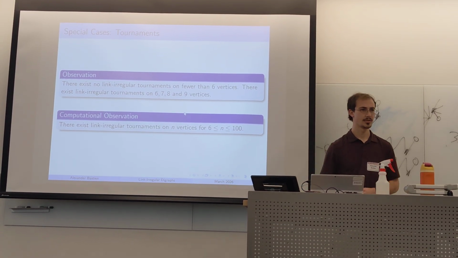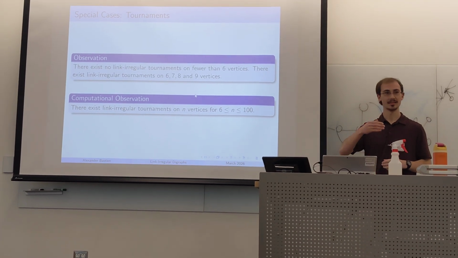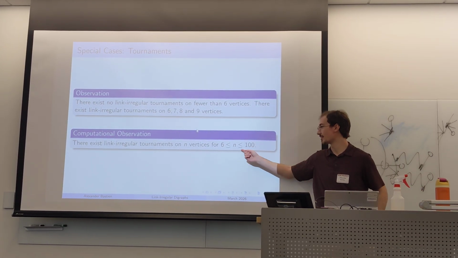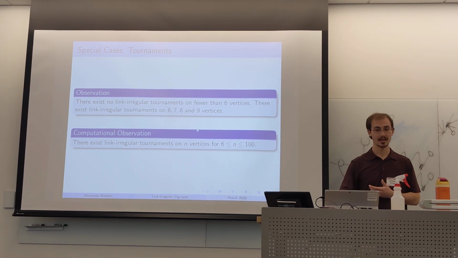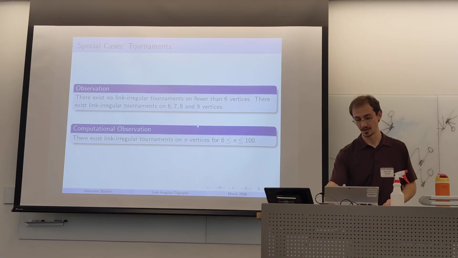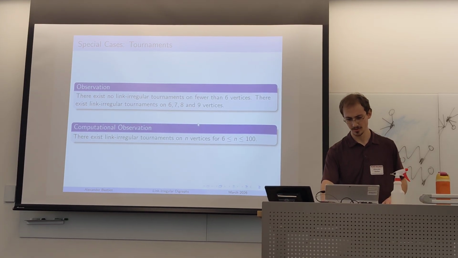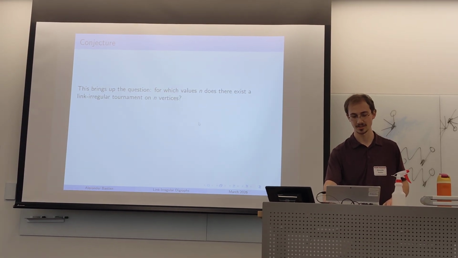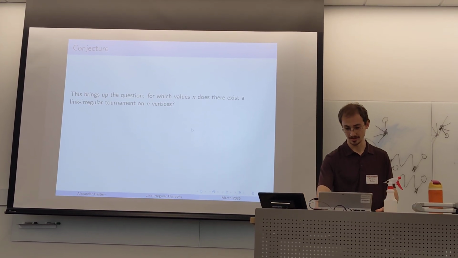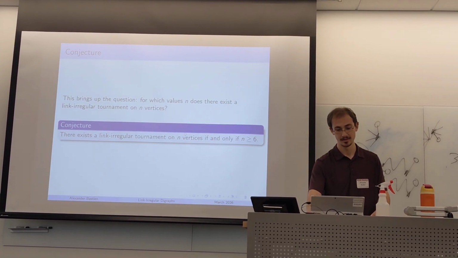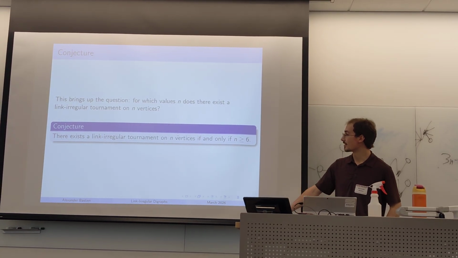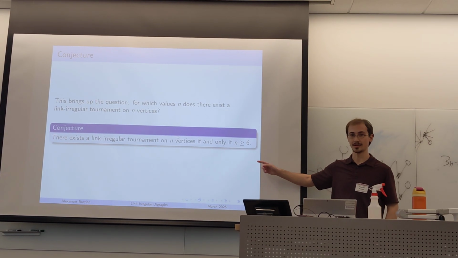Then we used a computer program to see what examples we can find. For every value between 6 and 100, we were able to find with a computer program a link-irregular tournament on n vertices. So that brings us to our conjecture. First, it brings up the question: for which values of n does a link-irregular tournament on n vertices exist? We conjecture that a link-irregular tournament on n vertices exists if and only if n is greater than or equal to 6.